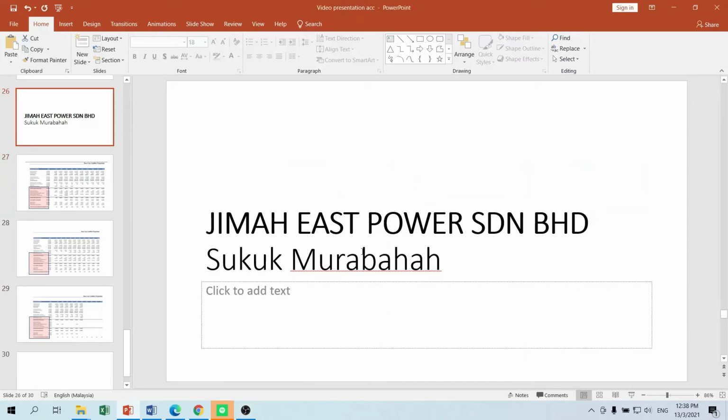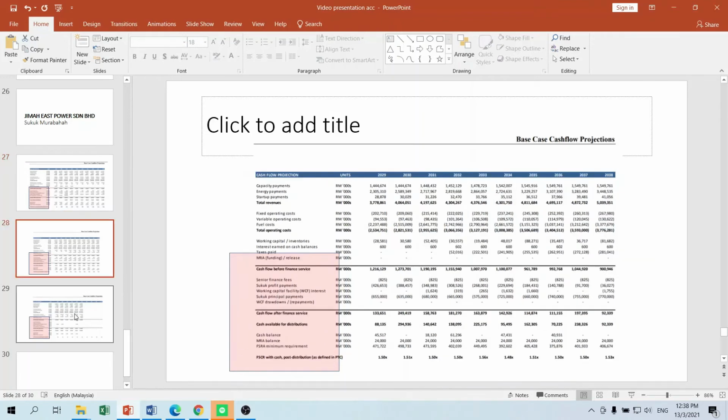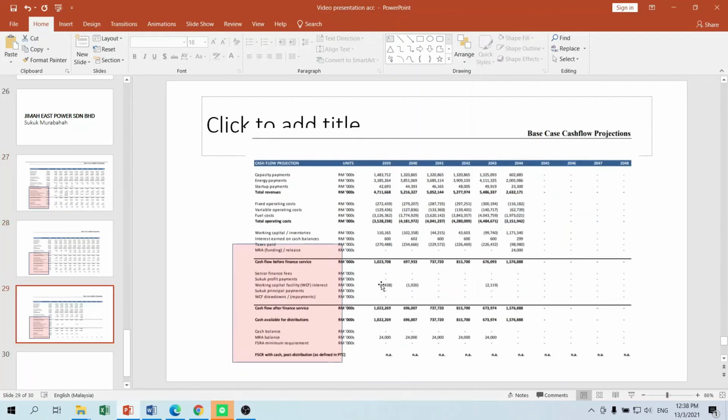As you can see, this is an example of a Sukuk Murabaha, which is based in Malaysia. There is no sale or buyback or even rent inside their accounting, while it is more like a commitment of IOU, Sukuk profit payment, and so on. Even until the end, there is no changing of ownership. In conclusion, as you can see, the Sukuk is basically an ownership certificate. The way that it is represented is based on the objective of the standard, but at the end of the day, it's a form of communication.